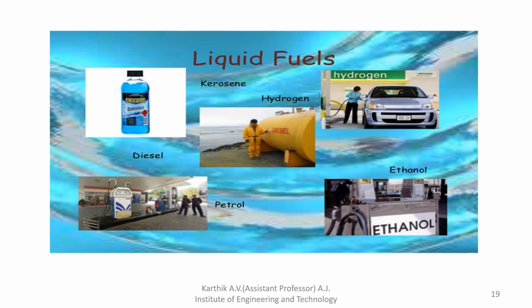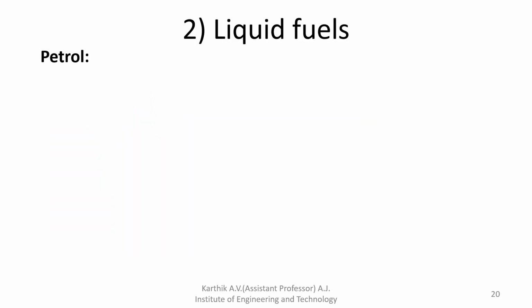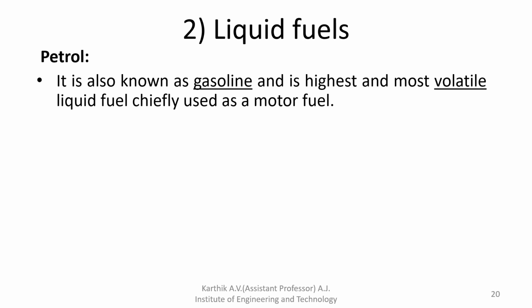Next, the liquid fuel. What are the liquid fuels? Hydrogen, ethanol, petrol, diesel, and kerosene. These are examples of liquid fuels. First we'll see what petrol is. It is also known as gasoline and is the lightest and most volatile liquid fuel, chiefly used as a motor fuel.